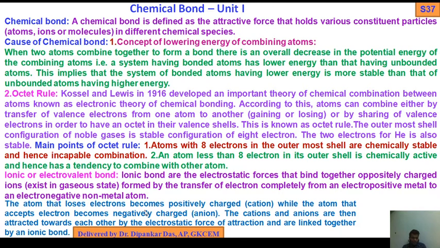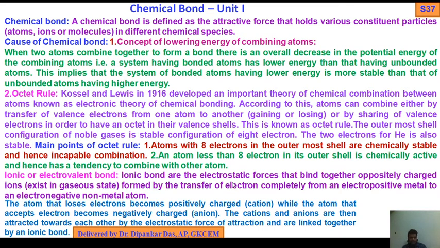So the atom that loses electron becomes a positively charged cation, while the atom that accepts the electron becomes a negatively charged anion. Cations and anions are then attracted towards each other by electrostatic force of attraction and are linked together by ionic bond.